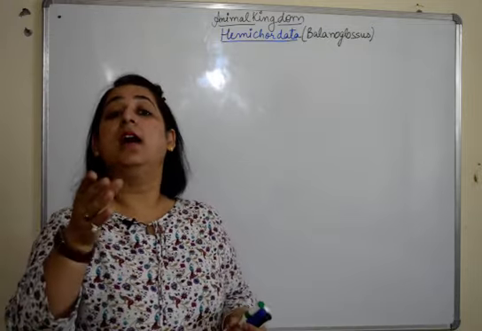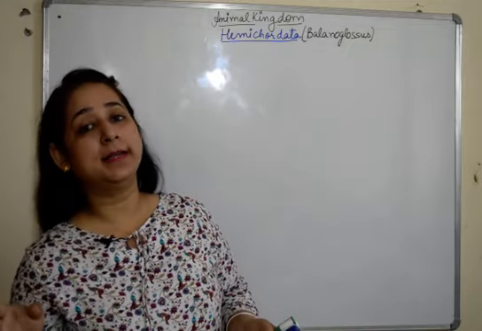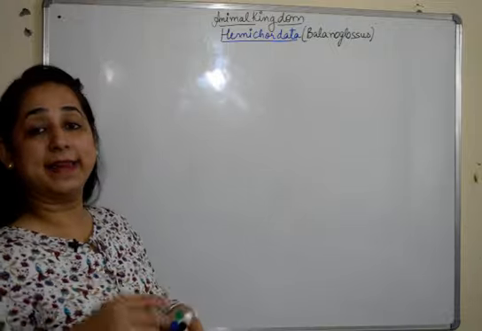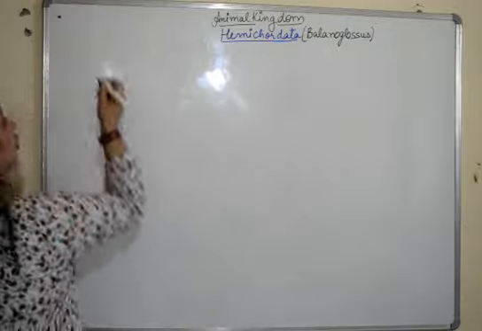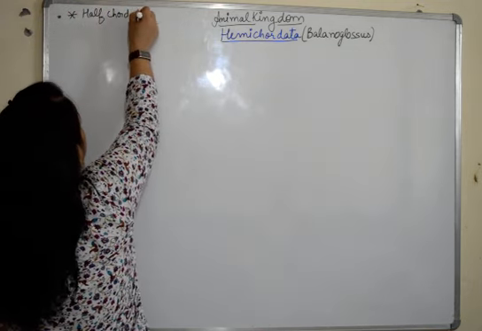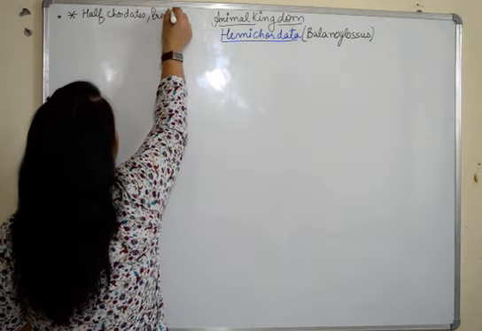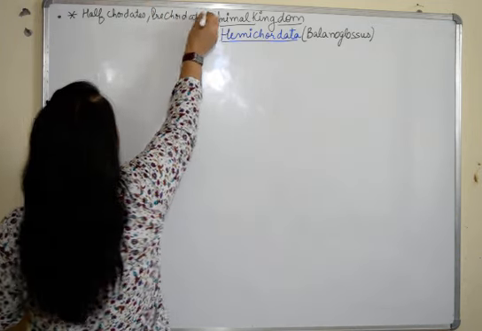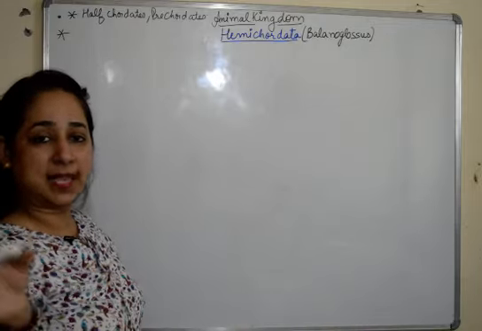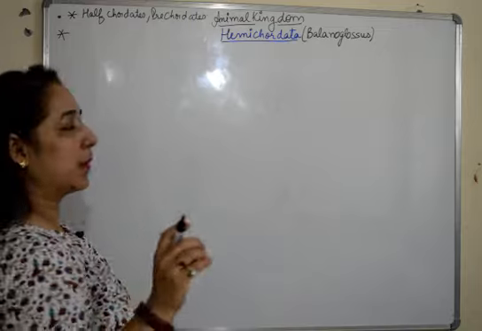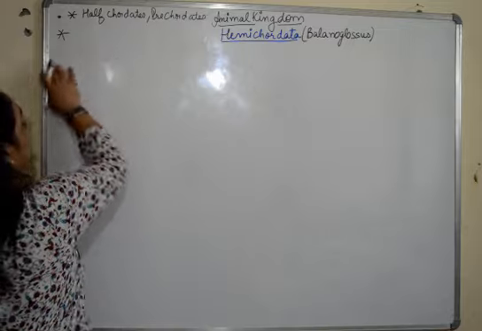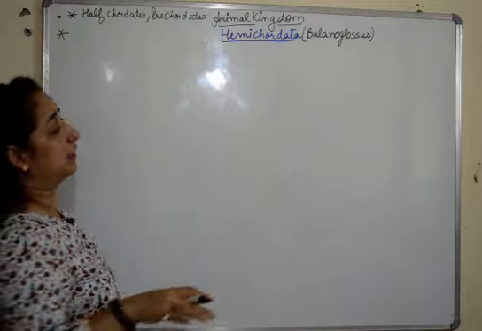It is considered as half chordates or pre-chordates, and now it's a separate phylum under non-chordates because it has characteristics of both. Now we'll talk about the example of Hemichordata, because that's the most important part. Other characteristics mostly remain common to those of chordates and echinoderms. That's why it's also known as a connecting link.